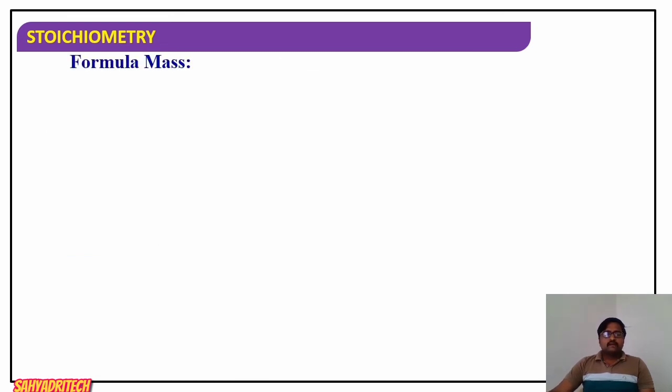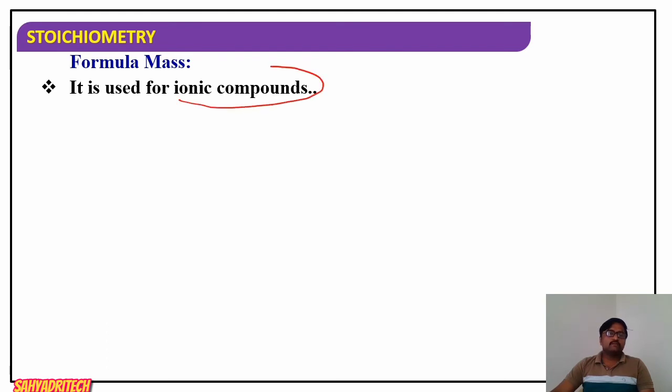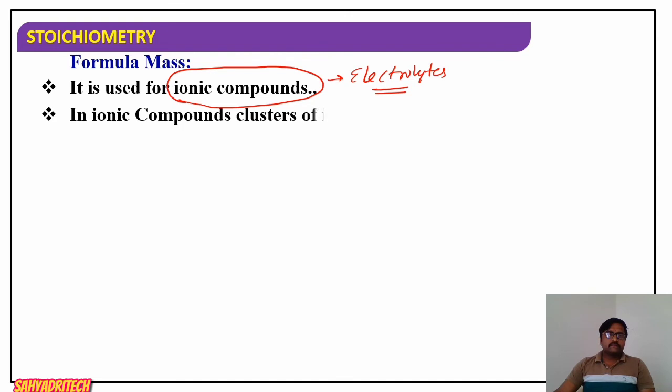Then coming to one more concept called formula mass. So when we use formula mass, it is applicable in case of what? In case of ionic compounds. Ionic compound means usually they are electrolytes. They are electrolytes, right? So what happens in case of ionic compounds?